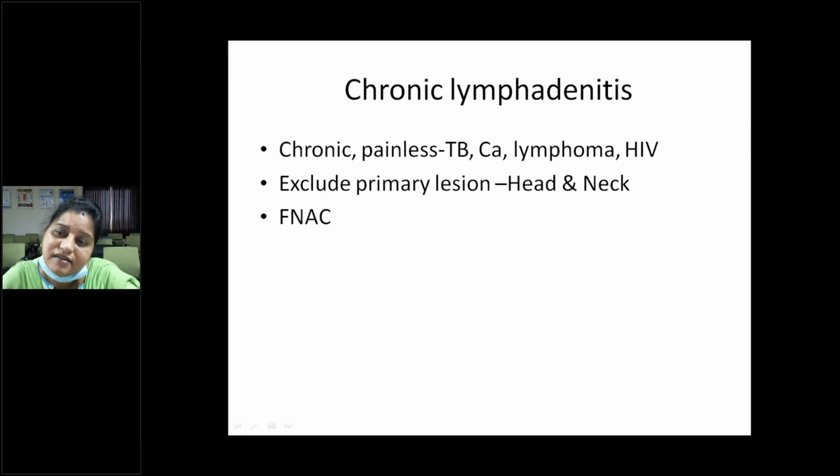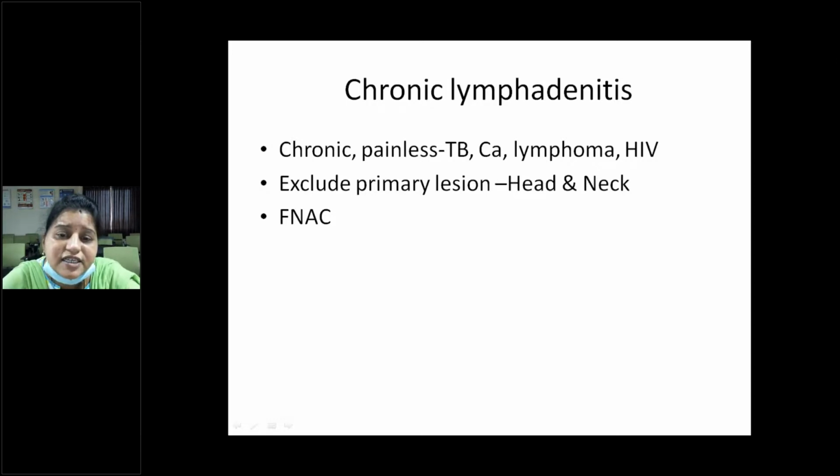Even skin pediculosis can lead to cervical lymphadenitis. So we should exclude all these things. Then you have to give them antibiotics. If it doesn't subside with the antibiotic course, then definitely you should go for FNAC.